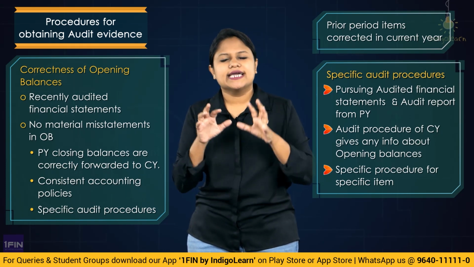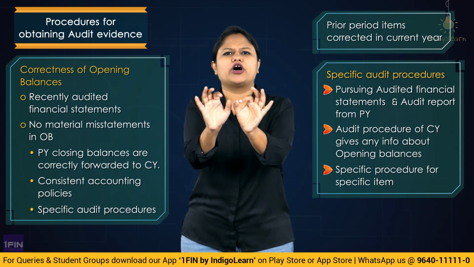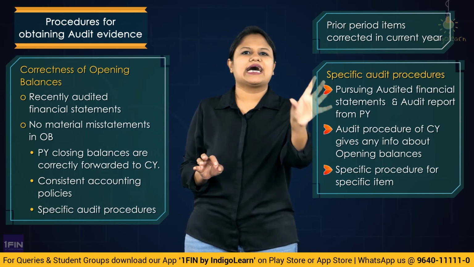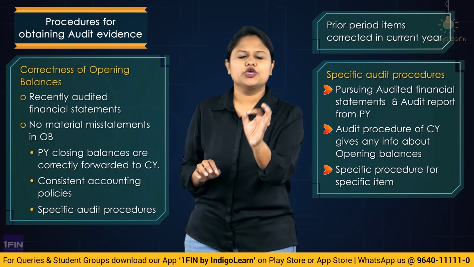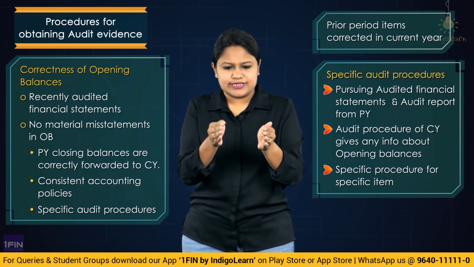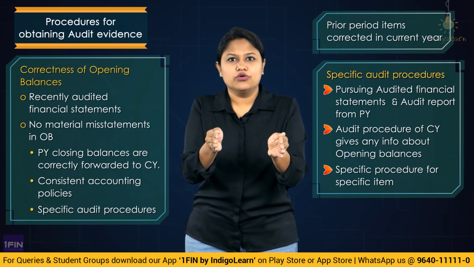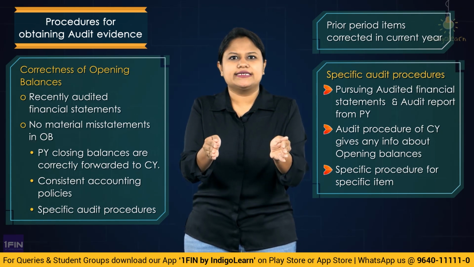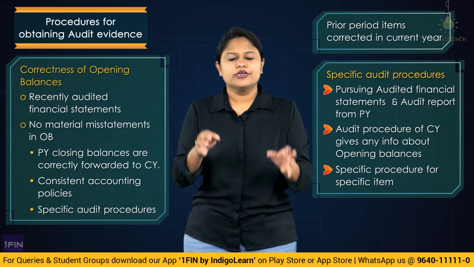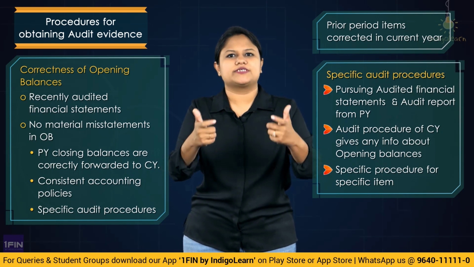Third, they are telling you to perform a specific audit procedure. Specific means, for a particular item, to ensure the opening balance, you perform a procedure. Like a loan: whether it was there, what is its value, was it the real obligation of the entity, what is the security. All of that you have to understand about the opening balance. So in that case, you will perform a specific audit procedure.